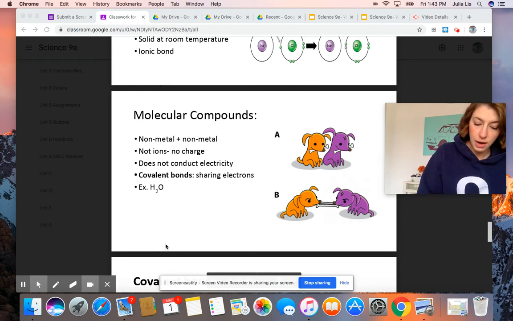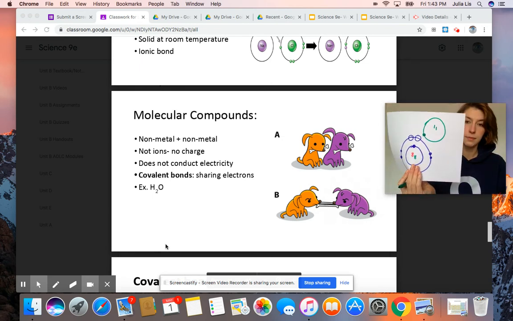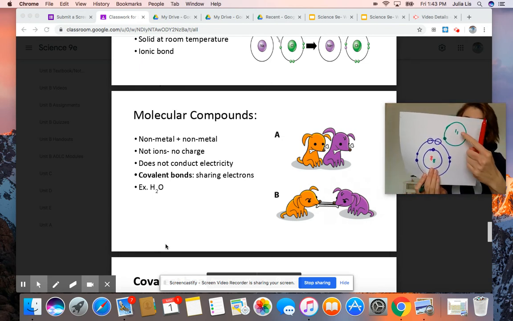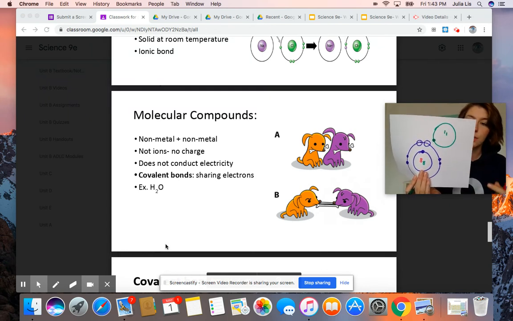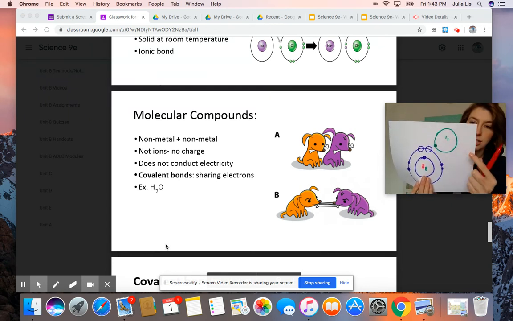And if you draw its first ring, it's going to have 1 electron. So 1 proton, 1 neutron, and then 1 electron in that outer ring. So in order for hydrogen to be full, it actually needs another electron there.